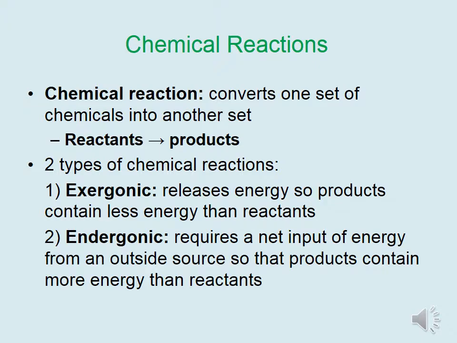Chemical reactions convert one set of chemicals into another set. The chemicals that you start with are called reactants, which are converted into products. There are two types of chemical reactions, exergonic and endergonic. Exergonic reactions release energy so that the products contain less energy than the reactants. You can remember exit, meaning that energy exits during the chemical reaction.